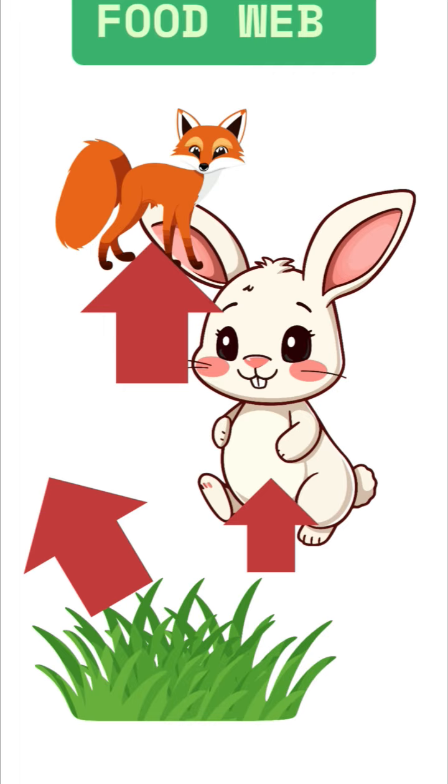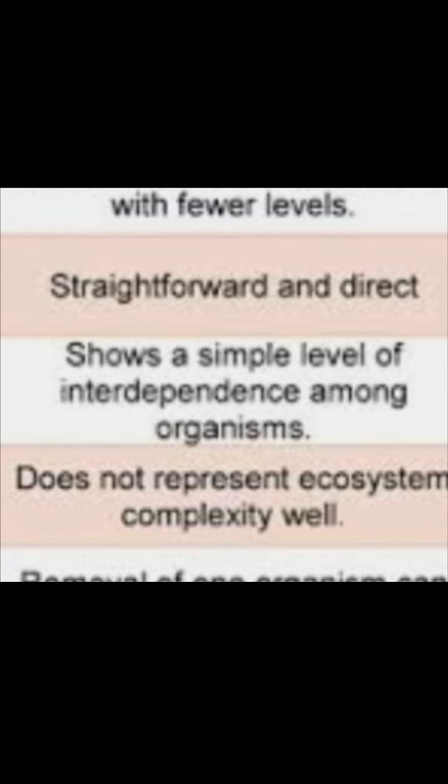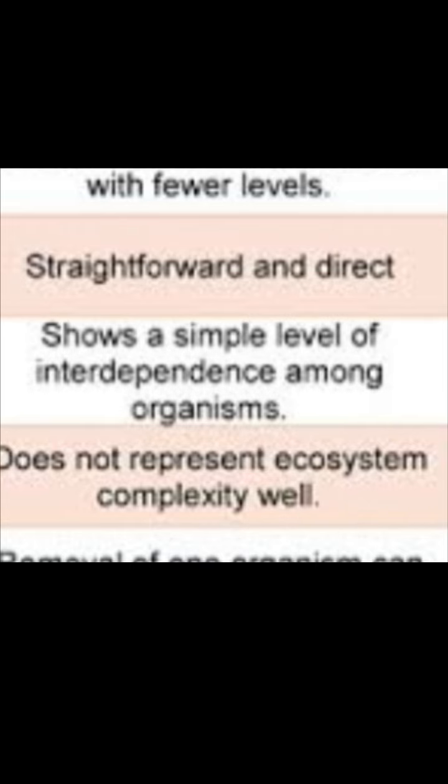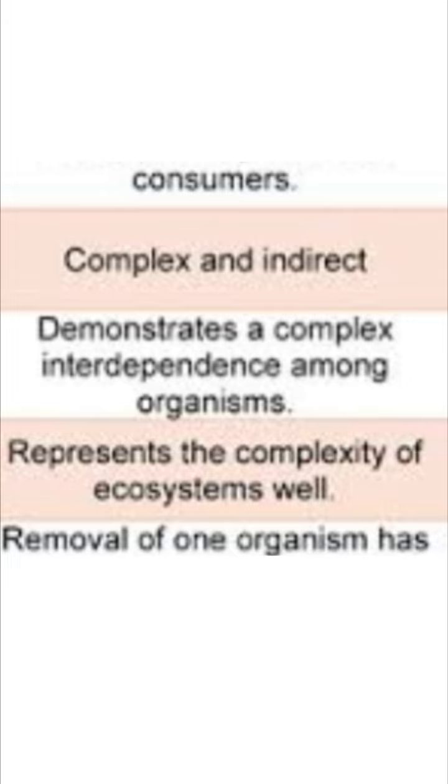Here the levels: the food chain usually involves a shorter chain with fewer levels, whereas the food web involves many levels of consumers. The energy flow is very straightforward and direct in the food chain, whereas it is complex and indirect in the food web. The food chain shows a simple level of interdependence among organisms, whereas the food web demonstrates a complex interdependence among organisms.